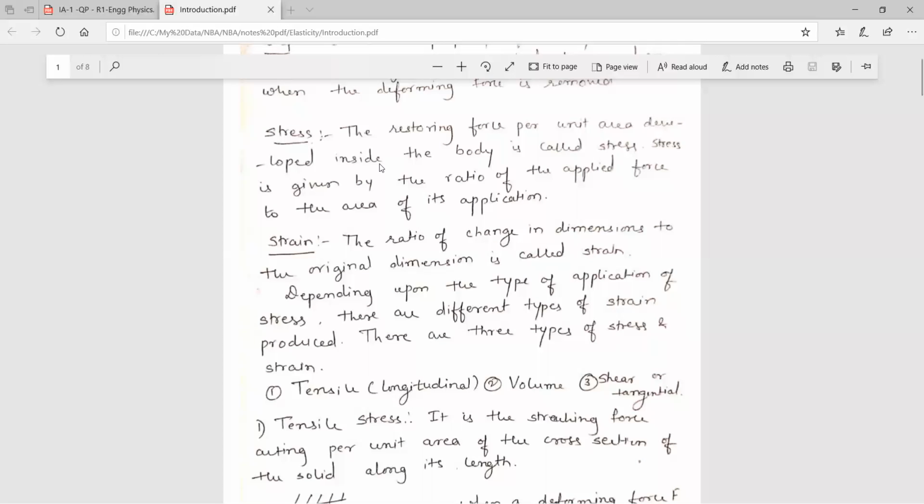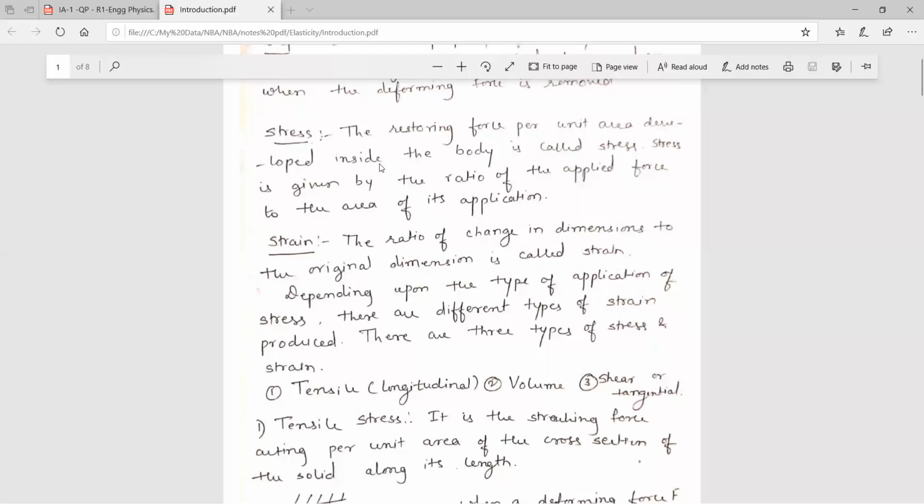So accordingly, depending on whether the force is applied along the length, along the volume, or tangentially, there are three types of strains. Those are the tensile or longitudinal, then volumetric, and shearing. When we apply the volumetric stress, there will be the volumetric strain. Shearing stress, shearing strain.